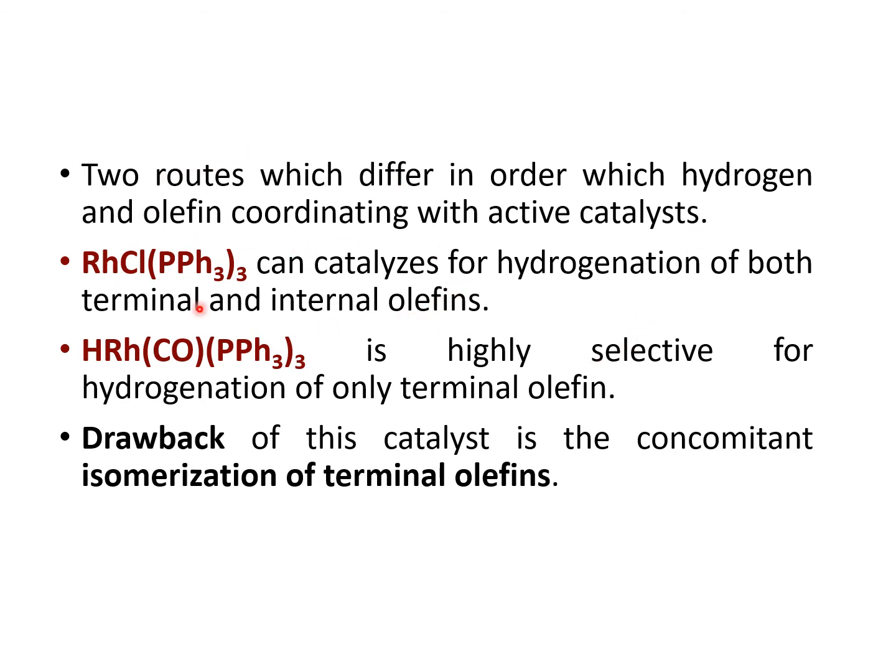Then later they also developed another kind of catalyst, the second generation or later generation catalyst of Wilkinson, the hydrido carbonyl complex of rhodium, which is used specifically for the terminal olefin. And all these Wilkinson catalysts, whatever was developed, have limitations. One is it can hydrogenate any kind of unsaturation present, and the other is that, especially for terminal olefin, it can go to isomerization and give a byproduct. So these are the two major drawbacks. How to overcome them, we'll talk about later. First we'll talk about the mechanism aspect.